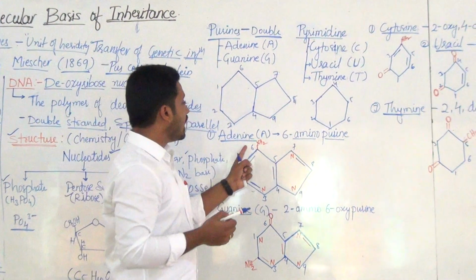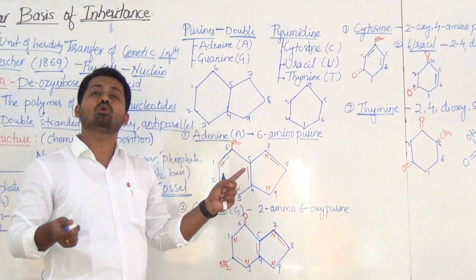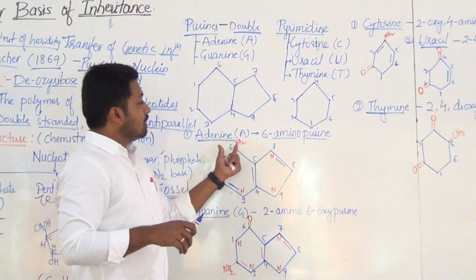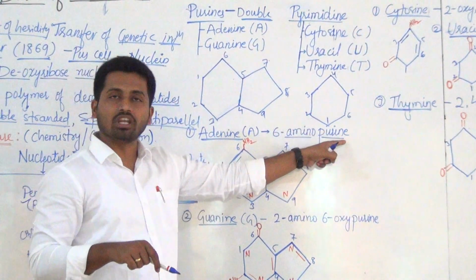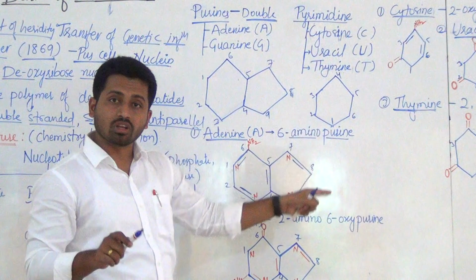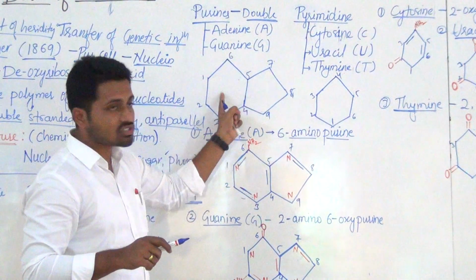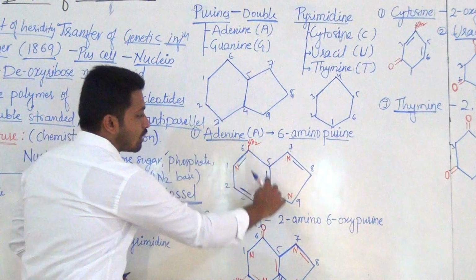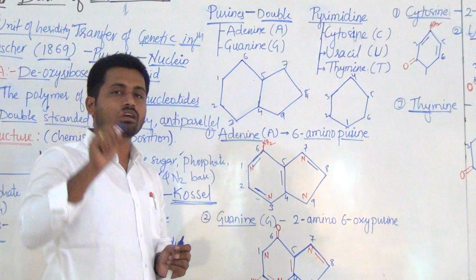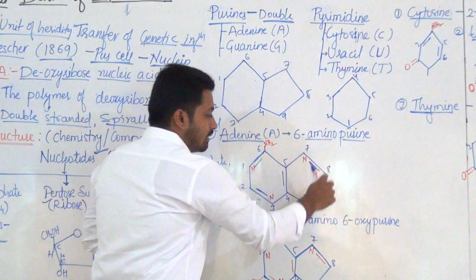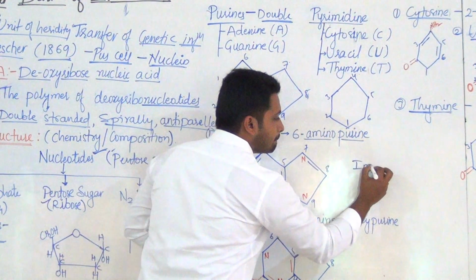Now coming to adenine. To remember the adenine structure easily, the formula for adenine is 6 amino purine. First, it is easy: you have to draw this double ring structure. This is a hexagonal ring having 6 carbons, and here is another ring called imidazole.